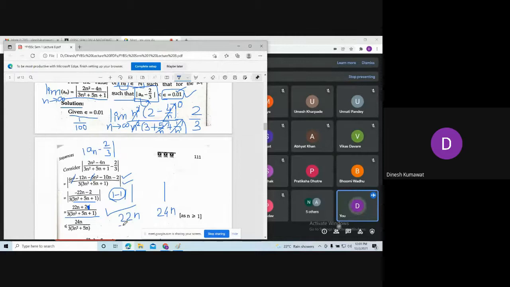Among these two numbers, which number is the bigger one? 24n. 24n is bigger than 22n. Okay. Now tell me what is the relation between these two numbers, that is 22n + 2 and 24n.